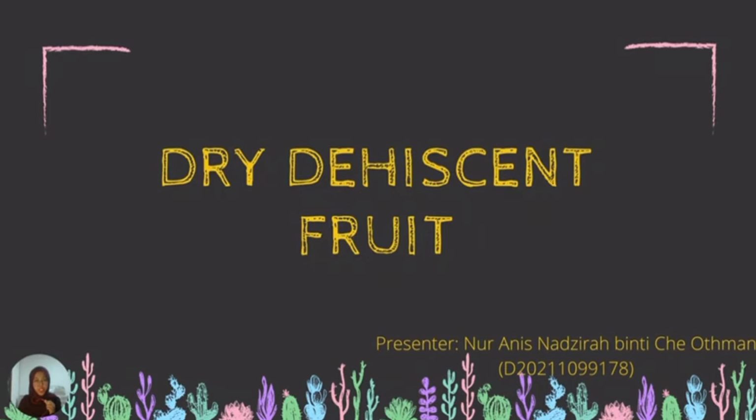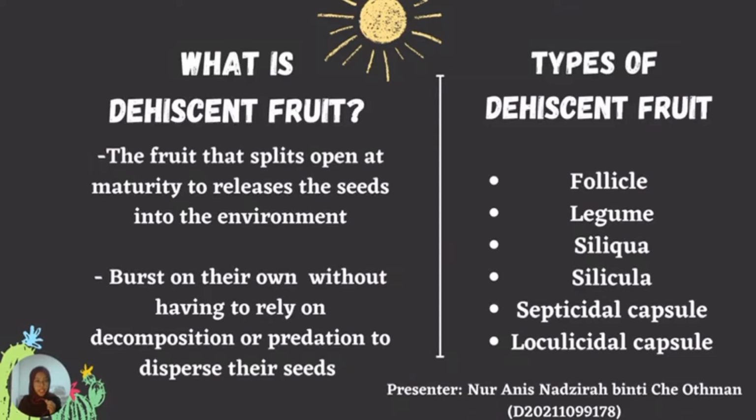Okay, first for the dry or simple fruit, we have dehiscent fruit. What is dehiscent fruit? Dehiscent fruit is a type of fruit that splits open at maturity to release the seeds into the environment. If we want to compare between dehiscent and indehiscent fruit, dehiscent fruit bursts on their own without having to rely on decomposition or predation to disperse their seed, while indehiscent fruit has to rely on external force in order to disperse their seeds.